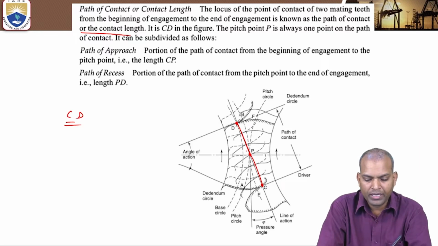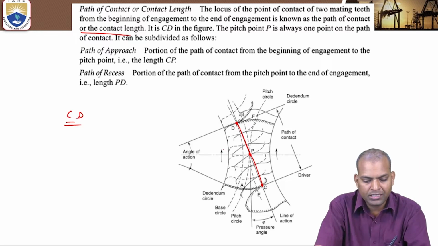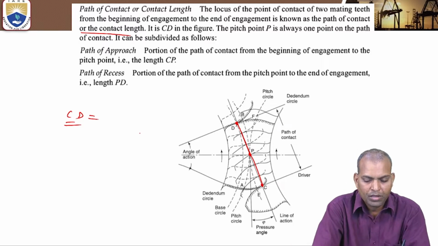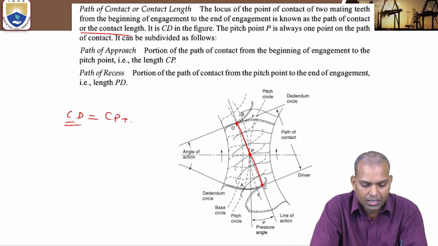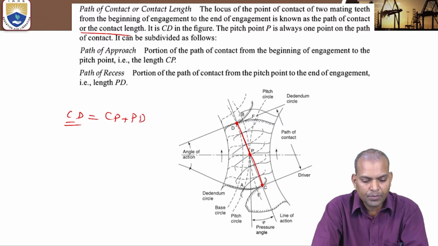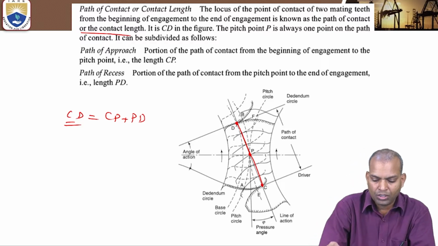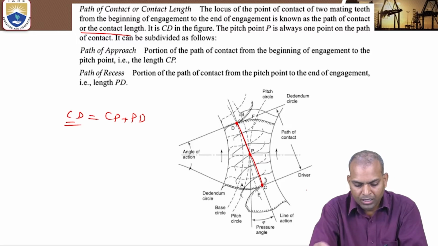Now, this total path of contact can be subdivided into two parts, CP and PD. What is CP? Here it is the path of approach. Now the driver is approaching. Path of approach is CP.